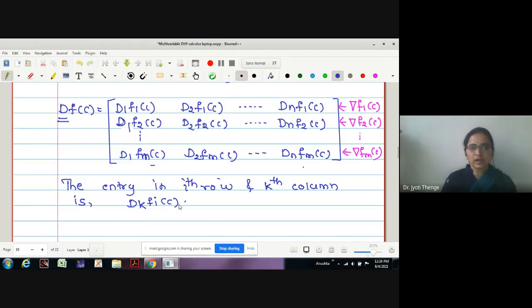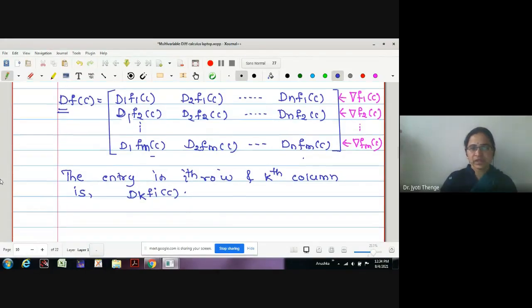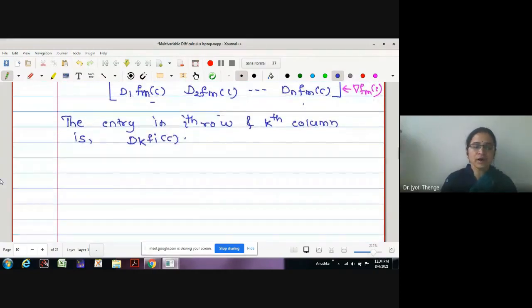Now the question arises, when do we say that the total derivative exists? As we have seen, the total derivative is given in this matrix formation, so one can say that the Jacobian matrix exists or is defined if all partial derivatives exist. Correct, no? If one of the partial derivatives does not exist, can we write the Jacobian matrix?